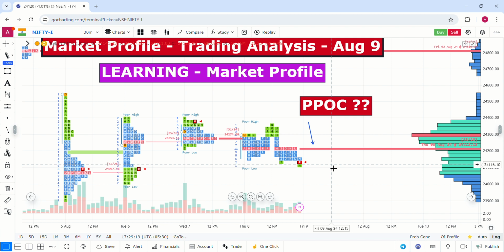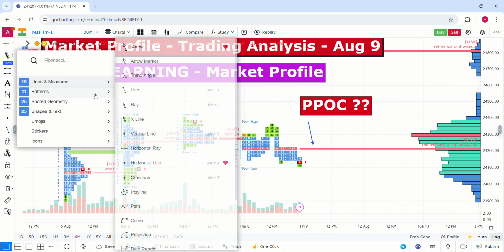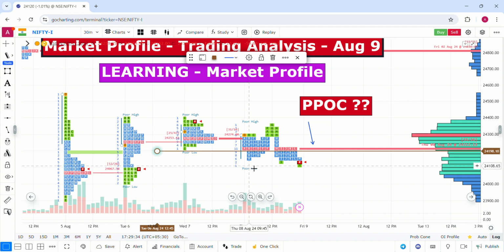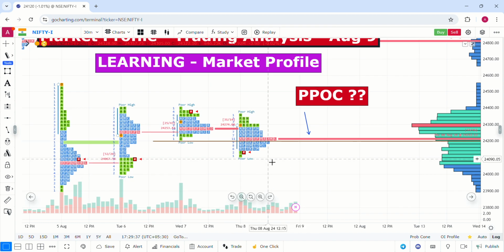So Nifty was holding the level of 24,200 for a longer time, which is an important zone of reference. Nifty was able to hold the zone, and today's PPOC was created in the zone of 24,200, because we know the importance of 24,200 in Nifty, as we have been discussing this level for a month. So PPOC creation happened today at the exact level of 24,200 and the market closed below this level.